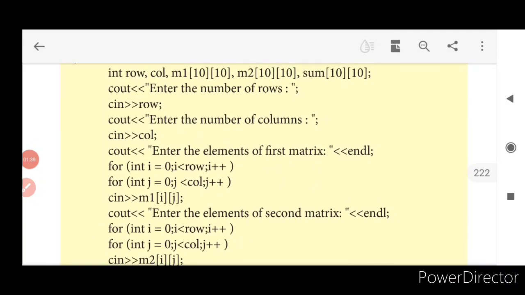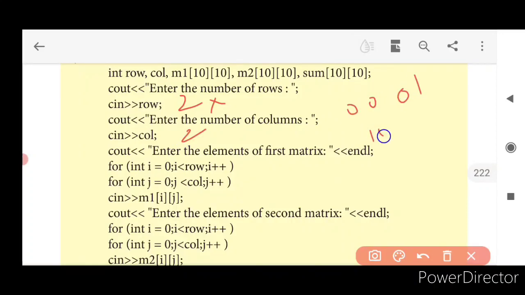So what will happen here? You will specify the number of rows, how much ever you want, and number of columns. In case if I am going to give like this, let me make it small: 2 rows, 2 columns. So 0, 0, 0, 1, 1, 0, 1, 1. This is your 2 rows, 2 columns. For this we are going to get the value now. Enter the element of first matrix.